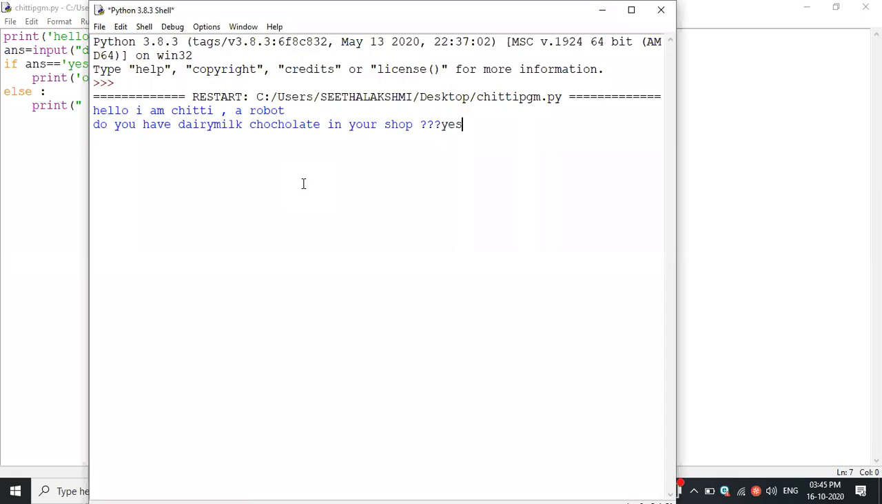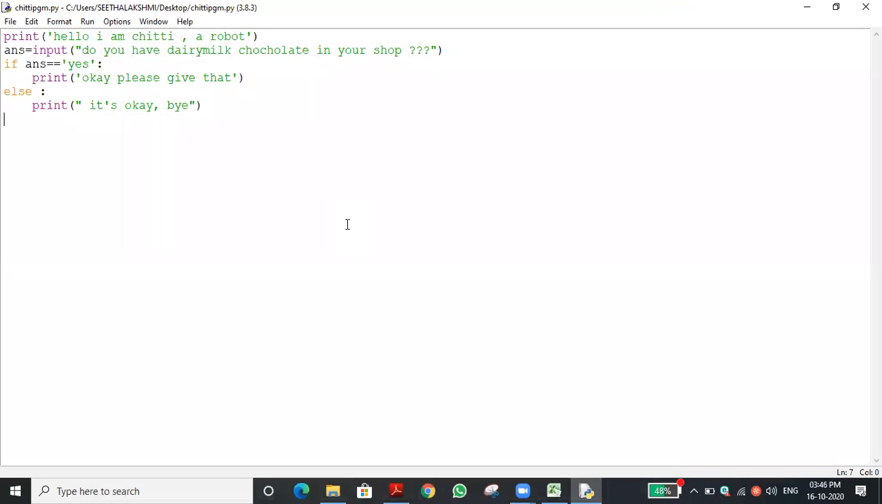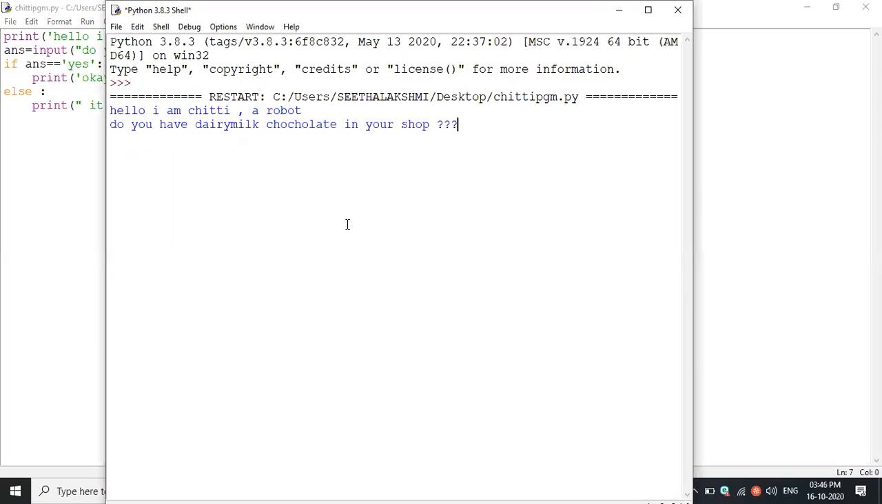Yes, sir. It is typed, so it's asking to give the chocolate. Fine. Suppose I'm running the program again, and suppose the shopkeeper said no.